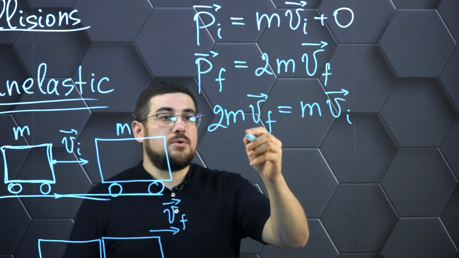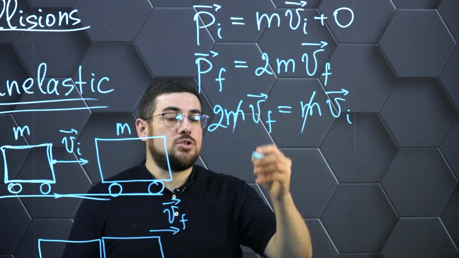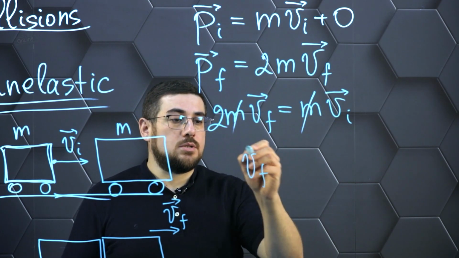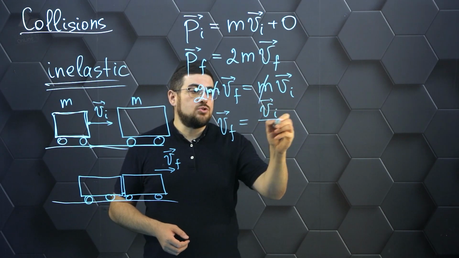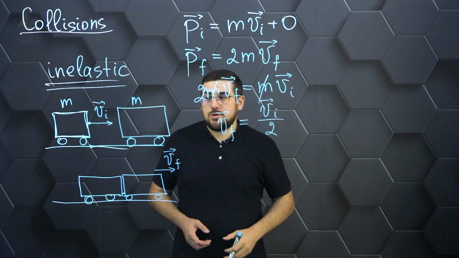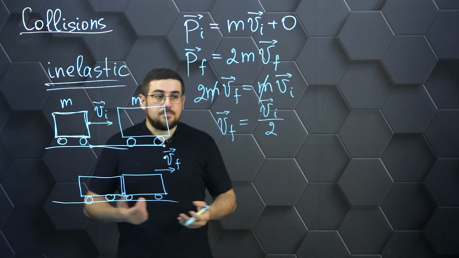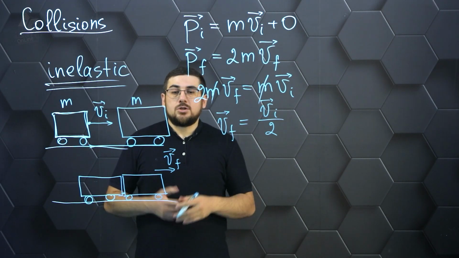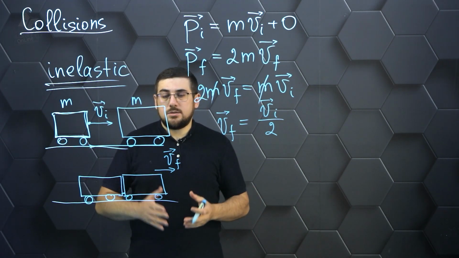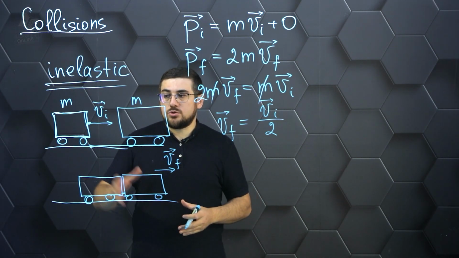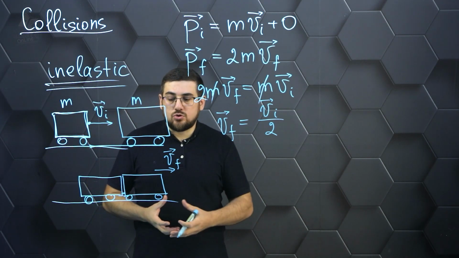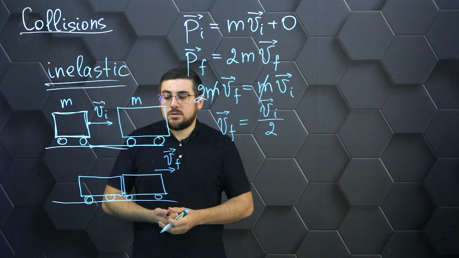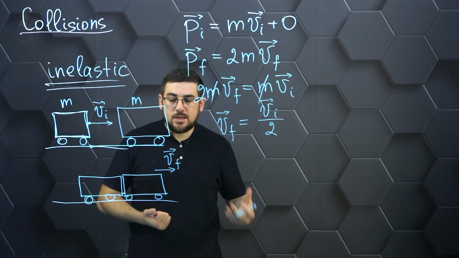After the calculation, we get an expression for the value of the final velocity of this system. And we can see that it is half the initial velocity of the first object. It is obvious because at impact, a part of the velocity will naturally be lost because the momentum of the object now spreads to a larger mass, and this process will slow down the motion of the system as a whole.